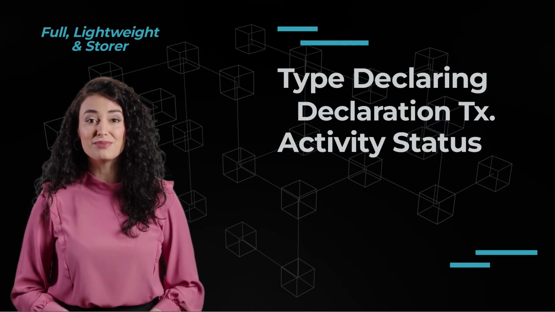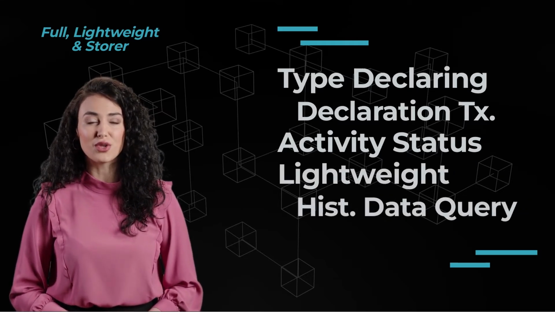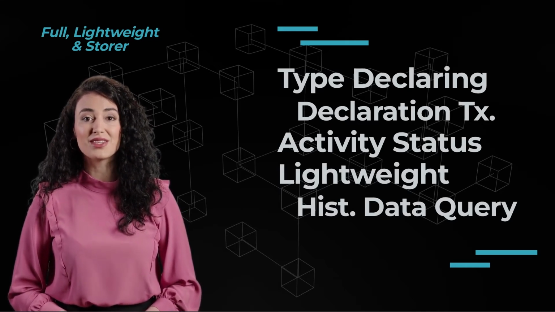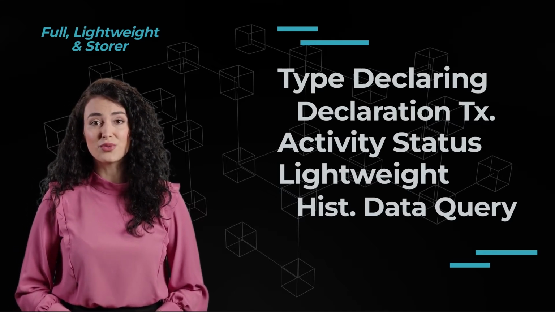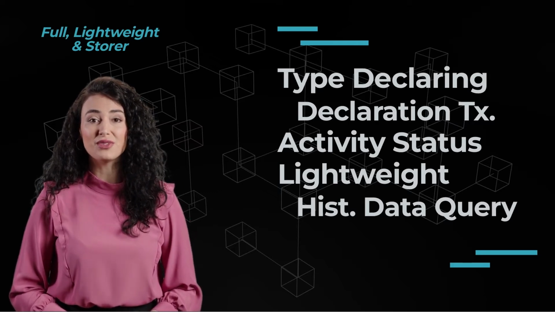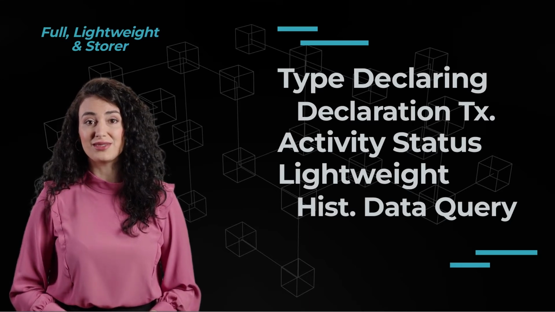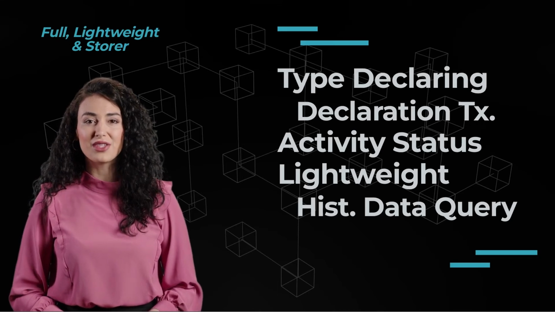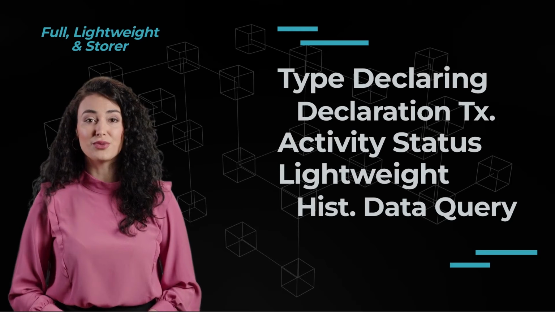When a lightweight wants to retrieve some historical data, it will send a query to multiple storers. Storers will answer the query with the data requested if they have it. If not, they will respond with an error. The entity will then take the first few responses that were correct, which means they were not errors, and compare them against each other. If the data in these responses match, the data would be considered valid and truthful. Otherwise, the process is repeated until either all responses match or there are no more storers to query.